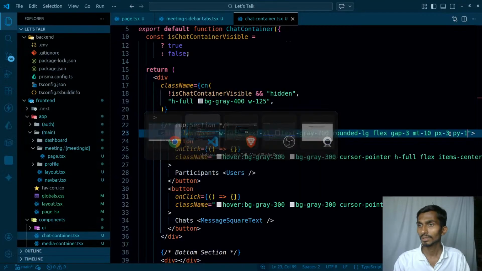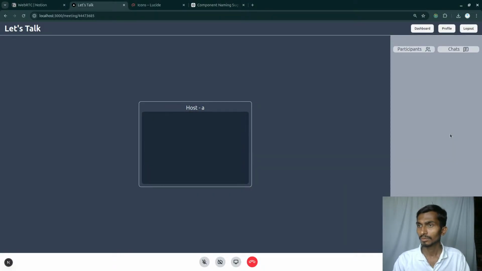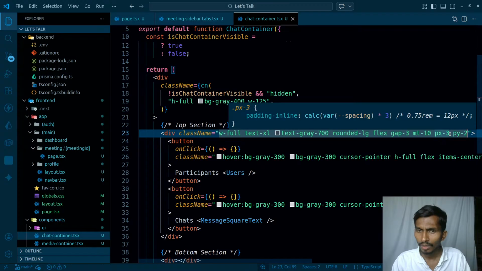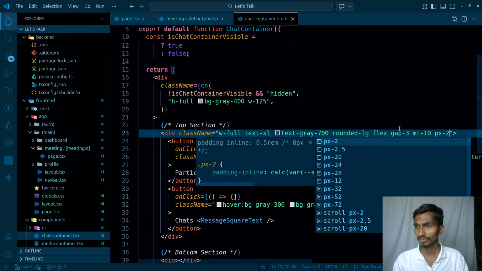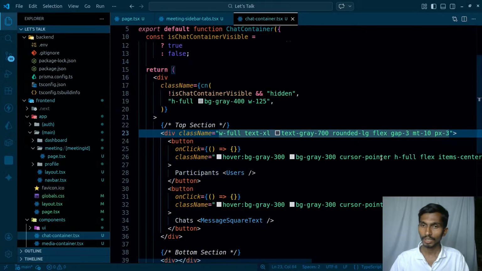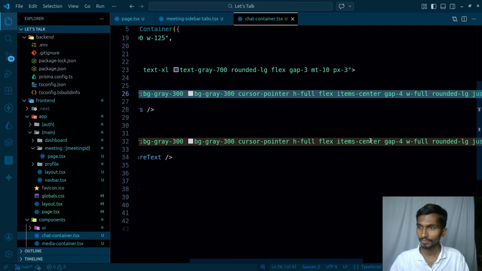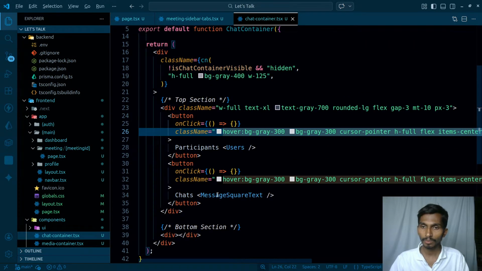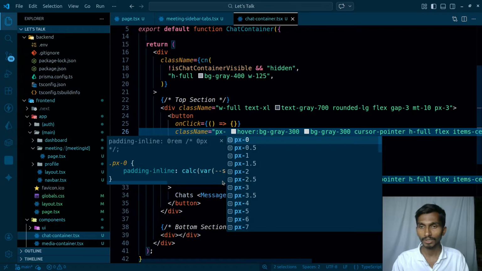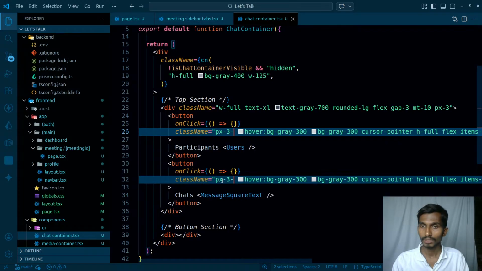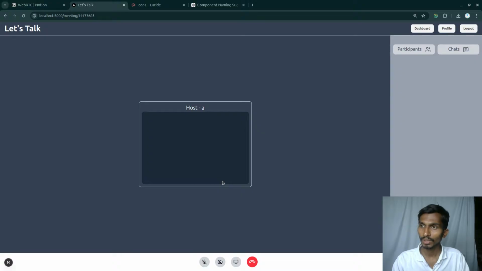What? Oh yeah, this doesn't need to be done like this. Rather, I need to give them padding px 2, 3. This is done. Coming back to these buttons over here, I have so many designs. I can use a formatter so that the classes are formatted. That can even be done lastly, but before that, padding x is gonna be 3, padding y is gonna be 2. So this is how they are gonna be looking like.